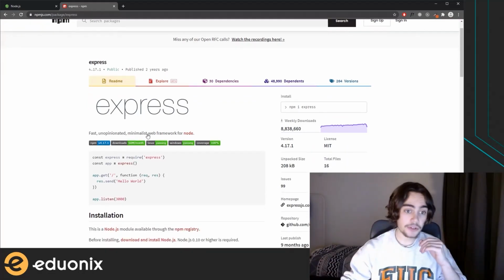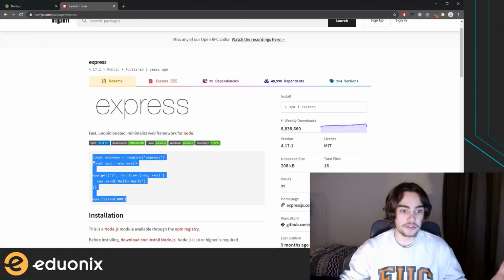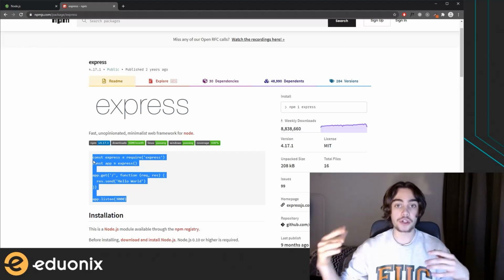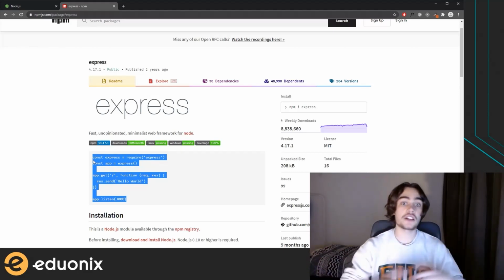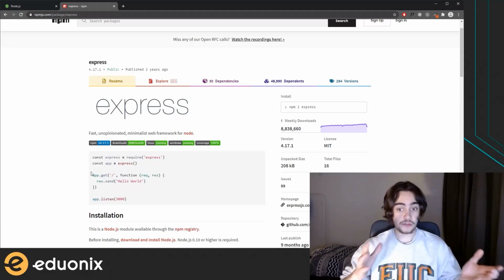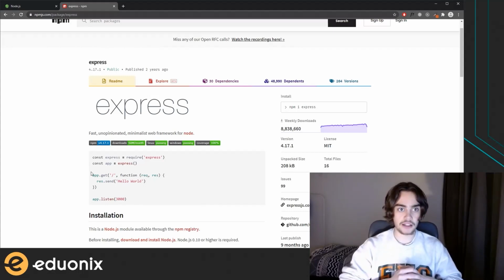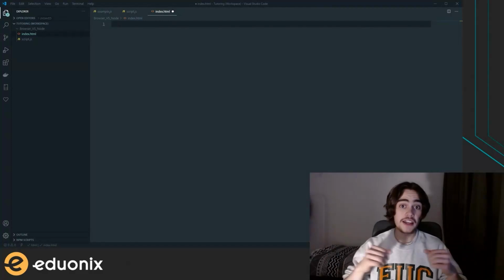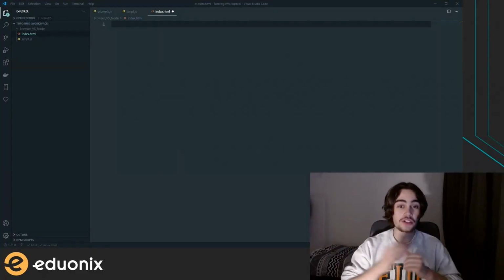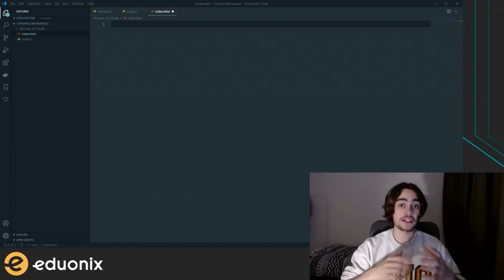It's an extremely popular module which allows us to use JavaScript to create web servers. So we can actually listen for requests coming in over the internet and send appropriate responses back. And so you can see how this is useful. We're able to speed up the development time by using other people's code, bring in modules, and get functionality all really easily using NPM. And we'll cover a bit more on that later. So as I said, the reason that JavaScript is becoming so popular as a development skill is that it's able to be used on the front end and the back end effectively.